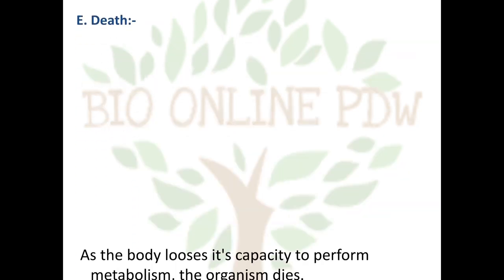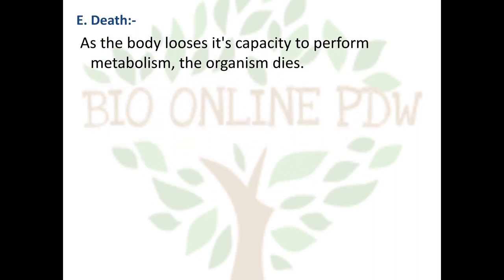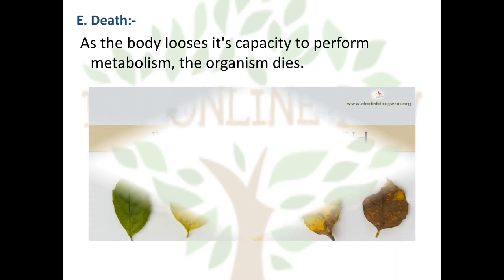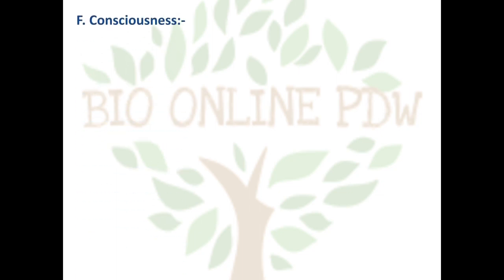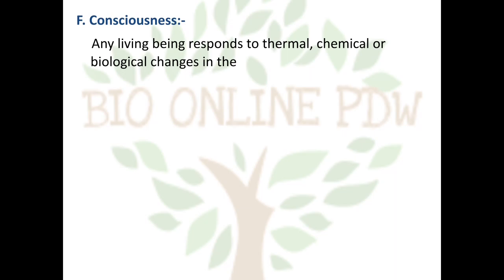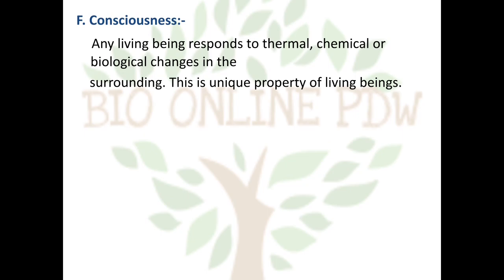Next property is death. As the body loses its capacity to perform metabolism, the particular organism dies. So you can see the aging process or the senescence in the leaf. Next and very important property is to give response to external stimuli, and that property is called consciousness. Any living being responds to thermal, chemical or biological changes in the surroundings. This is a unique property of living beings.